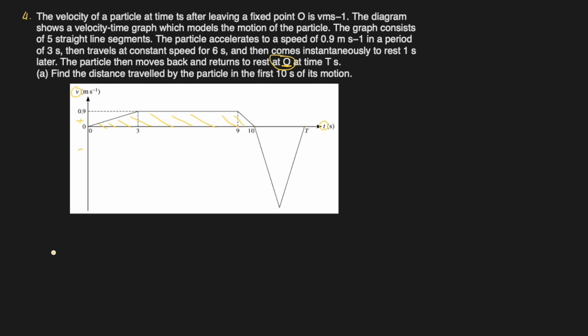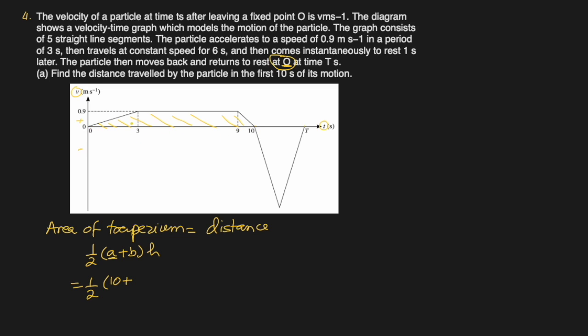It's a trapezium, right? So the area of the trapezium is the distance covered. And it is in the same direction, so no issues. What is the area of a trapezium? Half times the first parallel line plus the second parallel line, times the height. In this case, the first parallel line is 0 to 10 seconds, plus the second parallel line, this one, from 3 to 9, which is 6. And the height between them, this distance between them, is 0.9.